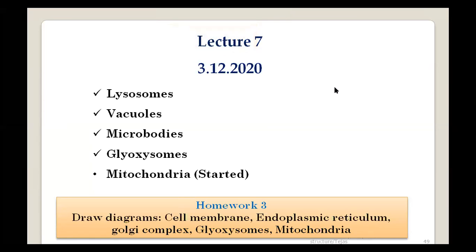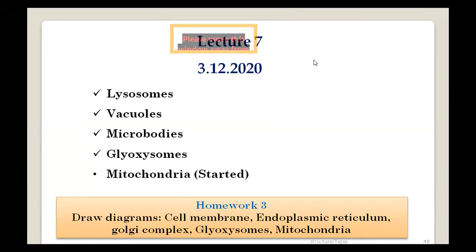Now, the next question is about the glyoxysome. It is very simple and a smaller one which we have discussed, the organelle involved in the synthesis of sugars. So it is a smaller organelle generally present in a eukaryotic cell and functions mainly in the synthesis of sugars.